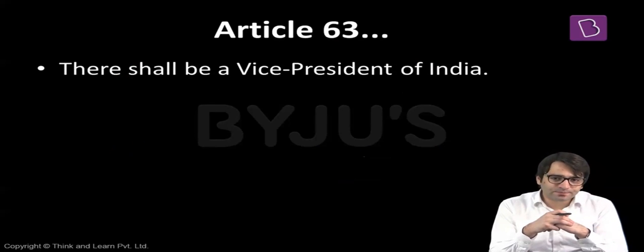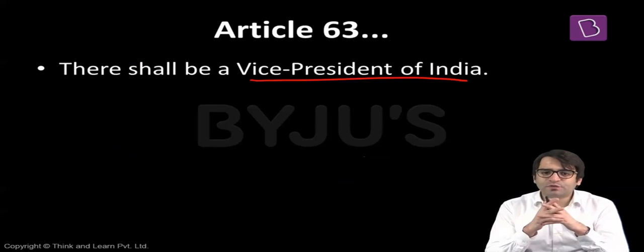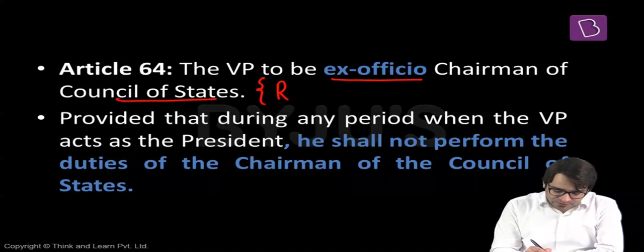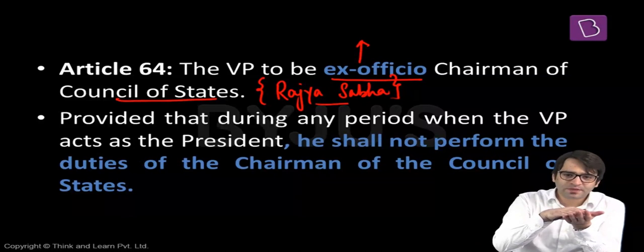Article 63 talks about there shall be a Vice President of India. But the Constitution of India talks about only two functions so far as the Vice President of India is concerned. Number one, he is the ex officio chairman of Council of States. That means he is the ex officio chairperson of Rajya Sabha. But what do we mean by ex officio? Let's say, for example, M. Venkaiah Naidu is the chairperson of Rajya Sabha.